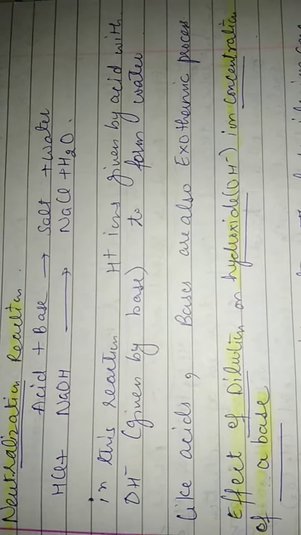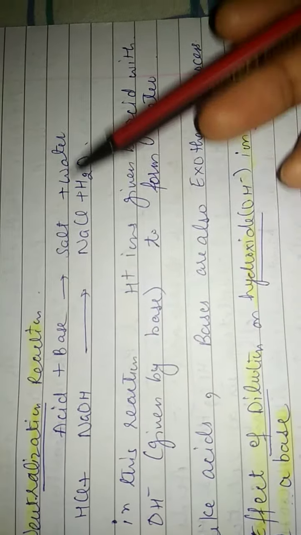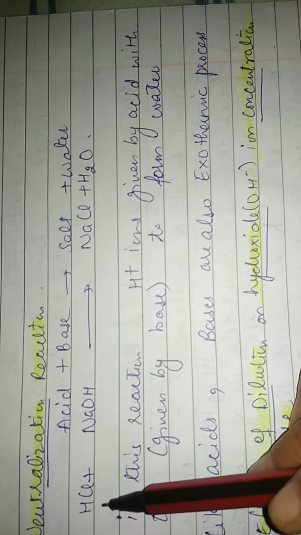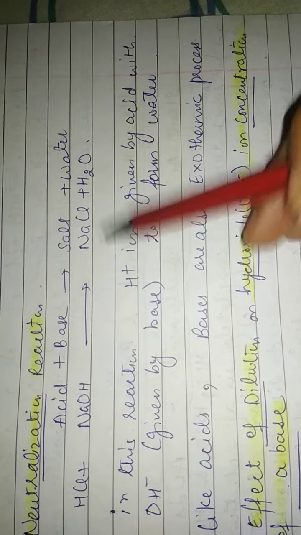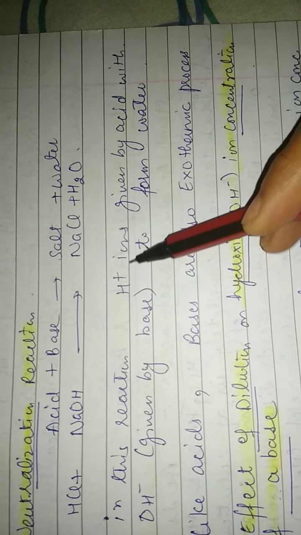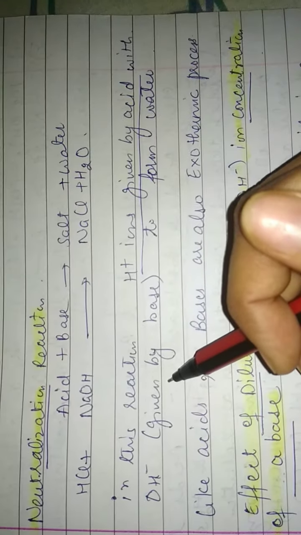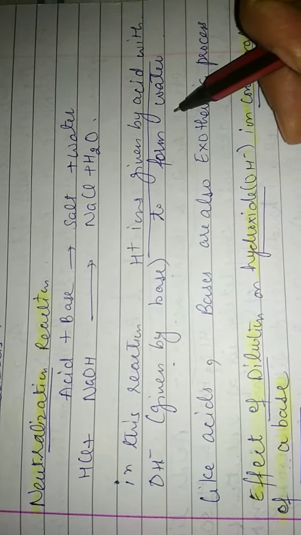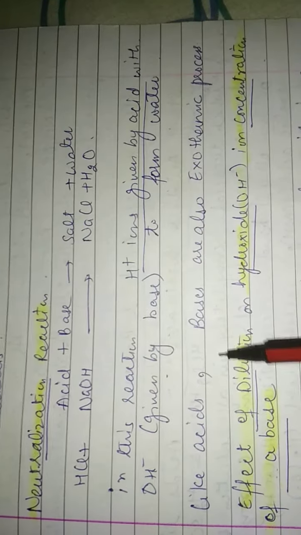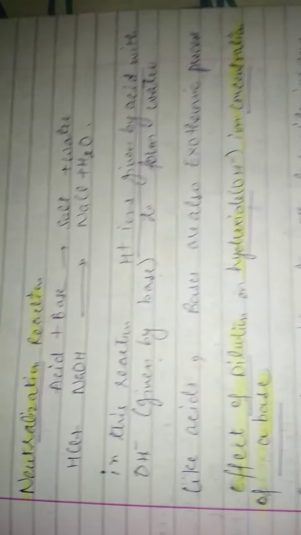Next is the neutralization reaction. We have already discussed it: acid plus base gives salt and water. When any acid reacts with a base, it forms salt and water. In this reaction, hydrogen ions given by the acid combine with hydroxide ions given by the base to form water. Like acids, bases also show an exothermic reaction.